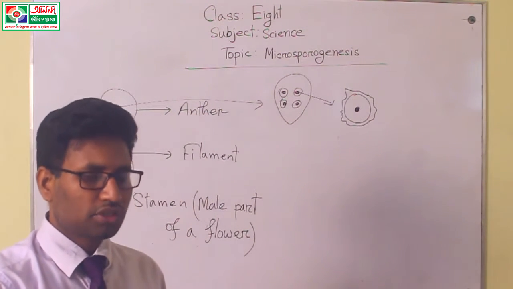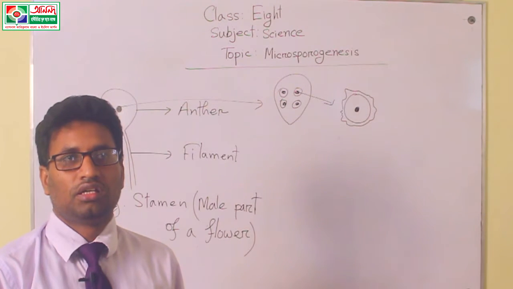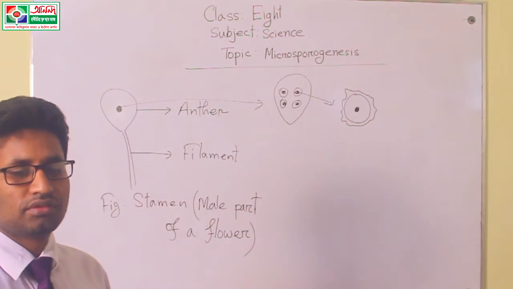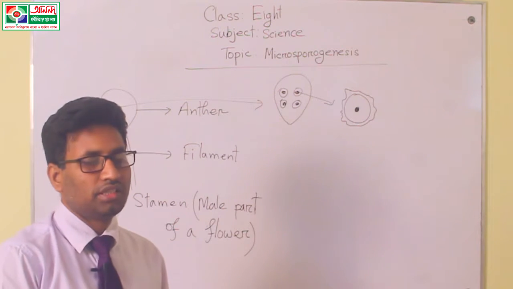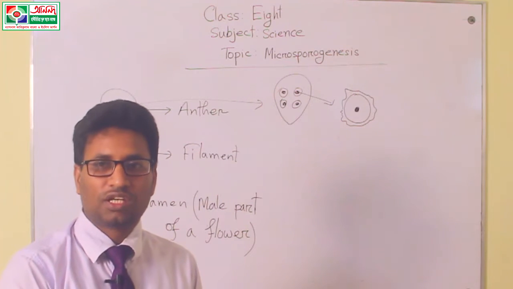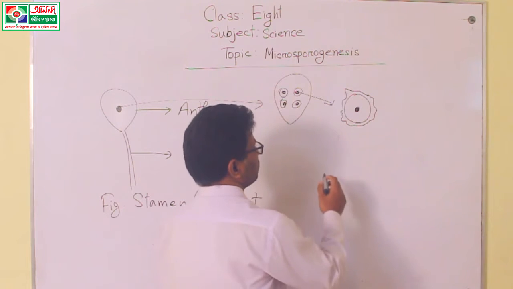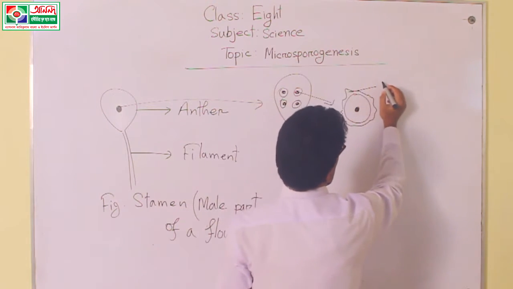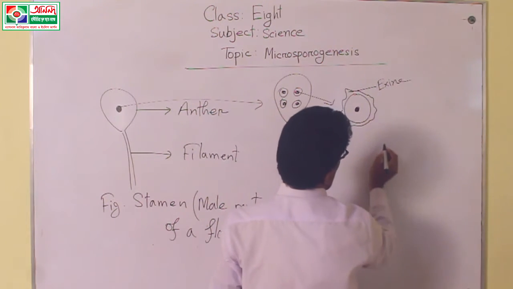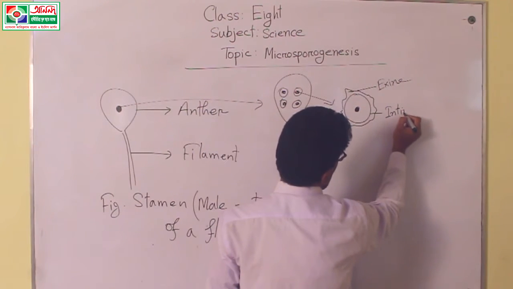Under the electron microscope, these pollen grains are seen, and we get different types of parts. That means pollen grains mainly have 2 parts, outer part and inner part. The outer part is called exine, and the inner part is called intine.